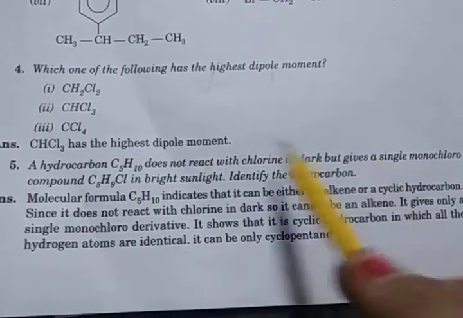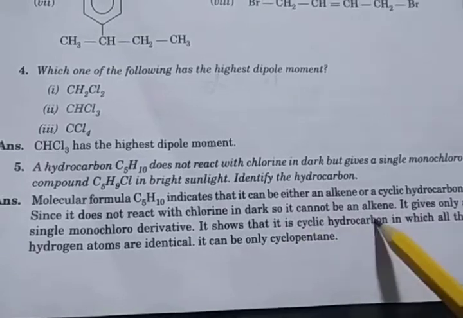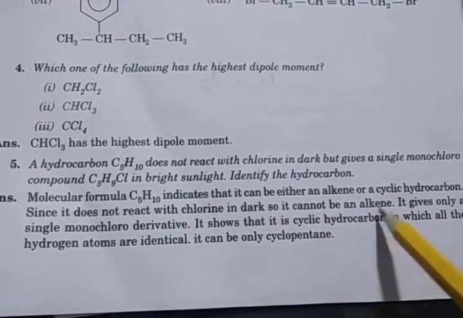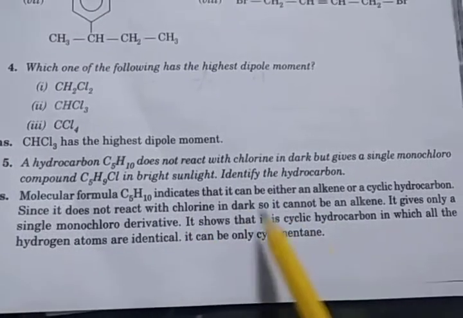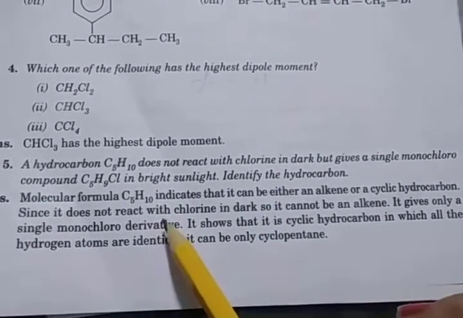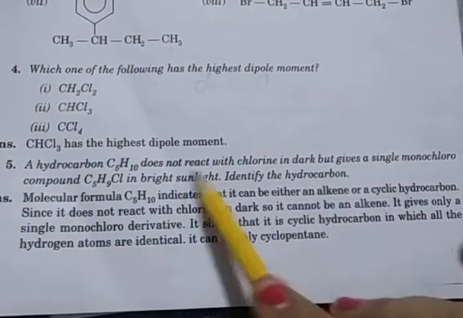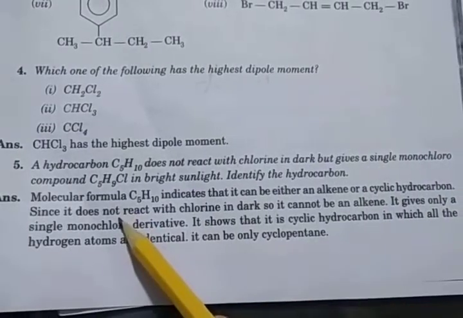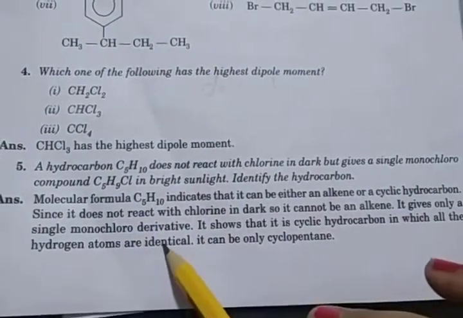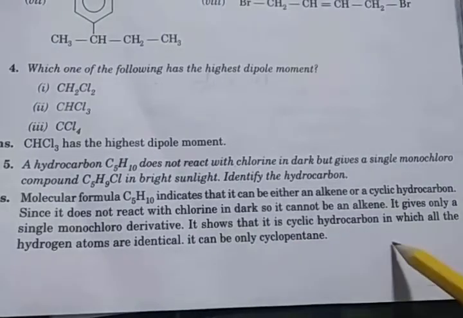Here it is given that it does not react with chlorine in dark. So it cannot be an alkene, because in dark only alkene reacts with chlorine. This is the main concept. In dark only alkene reacts with chlorine, but it does not react, so that means it is not an alkene. Then it gives a single monochloro compound, only a single monochloro derivative, so it shows that it is a cyclic hydrocarbon.